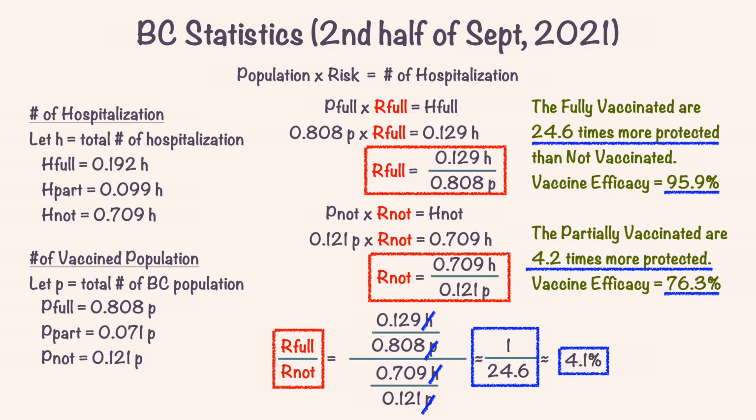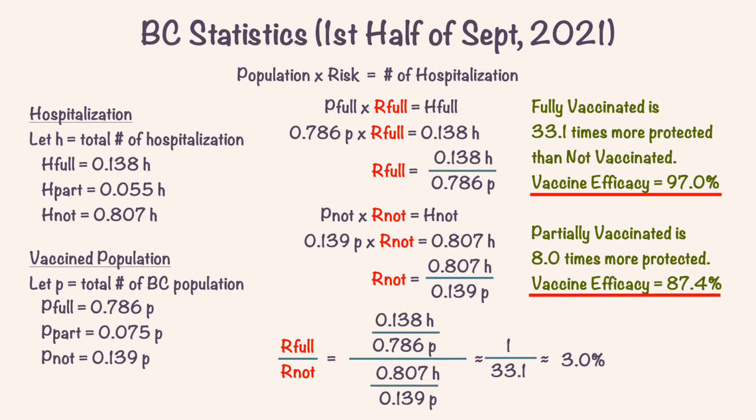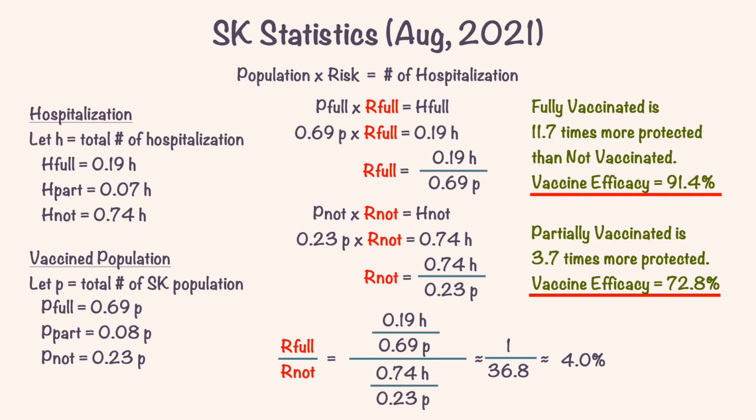So the numbers look solid, but in case you are still skeptical, I did the same calculation using the data for the first half of September 2021, and I found 97% of the vaccine efficacy for the fully vaccinated and 87.4% for the partially vaccinated. If you think that BC has a higher vaccine efficacy somehow compared to other places, I did my calculation using the statistics of Saskatchewan where the COVID numbers are spiking right now, and I still found 91.4% of the vaccine efficacy for the fully vaccinated.